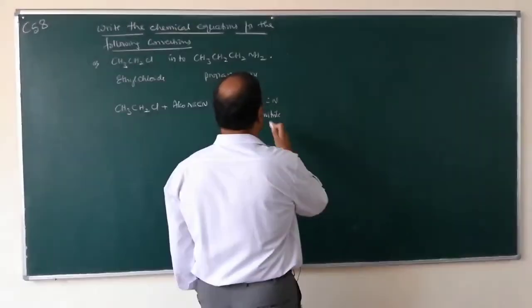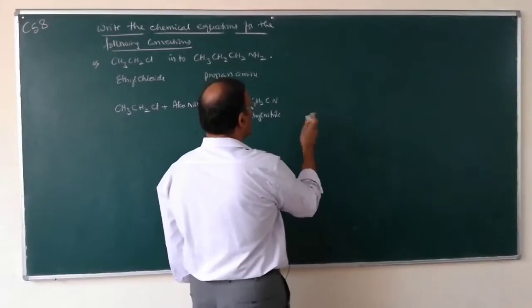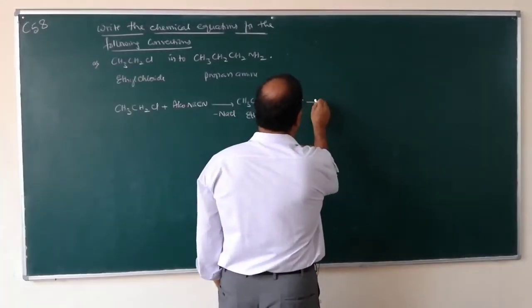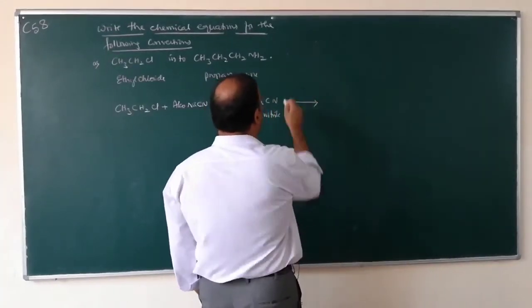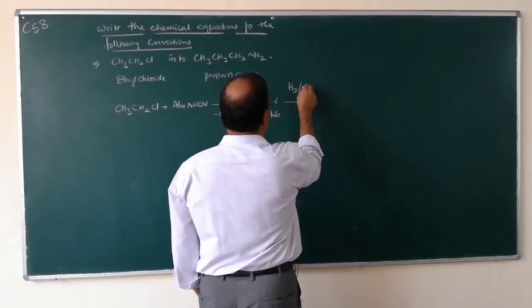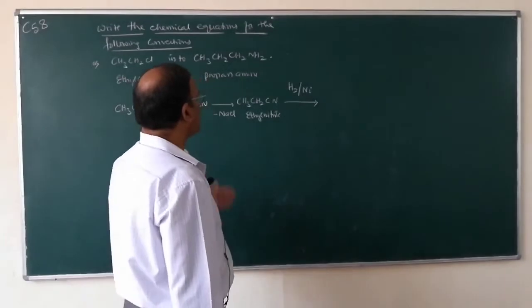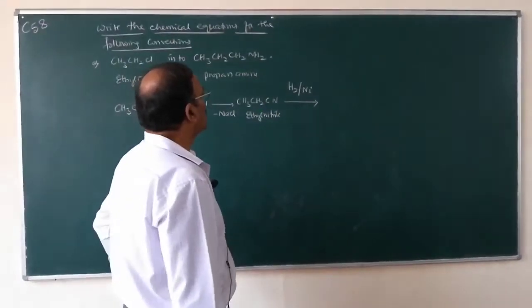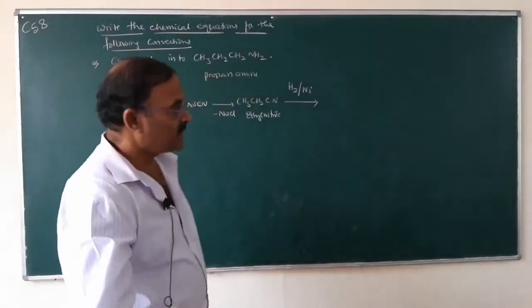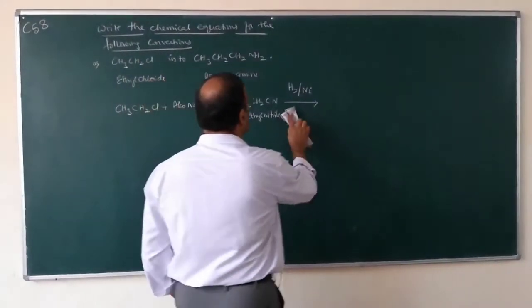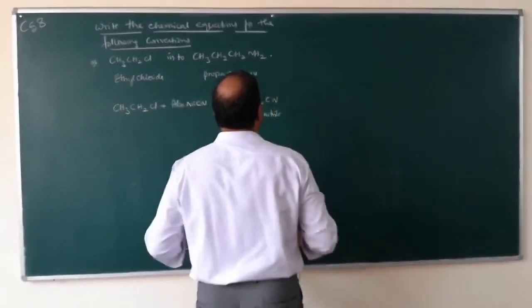So, how to convert nitriles into amines? By the catalytic reduction of cyanides or nitriles, we can convert these cyanides into amines.